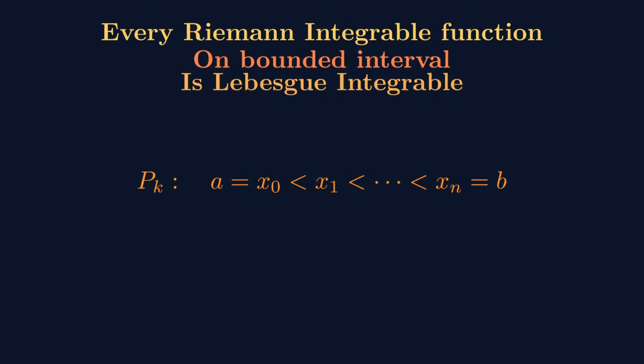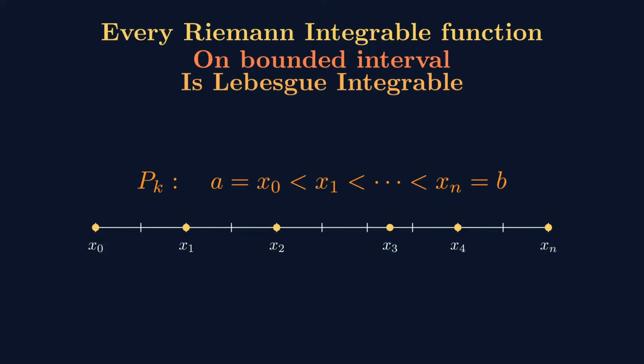Now let us talk about the partition. By partition, we mean a set of points of the interval. The first point of the partition is the left hand point of the interval, and the last point is the right hand point of the interval b. So then we define the basic interval I1.